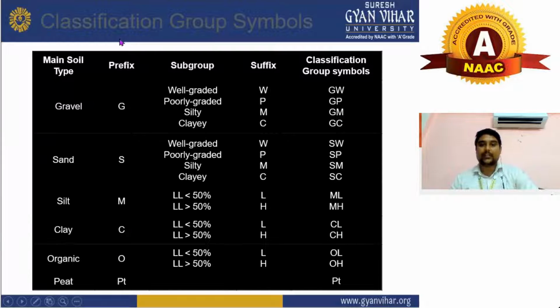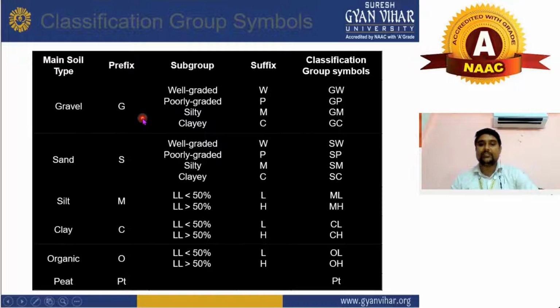Now, this is the classification of group symbols. As you can see here, gravel is classified with the prefix G, and the subgroups are well graded, poorly graded, silty, and clayey. These are the suffixes.